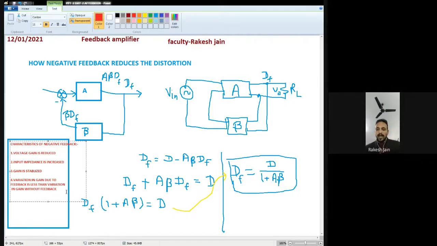Then we proved that the output impedance is less in case of negative feedback, generally for voltage series feedback, which we generally employ basically. So I use the examples of voltage series. If you use another one, like current series or current shunt, the output impedance will be increased. Generally we talk about voltage series, that's why output impedance is less or reduced.